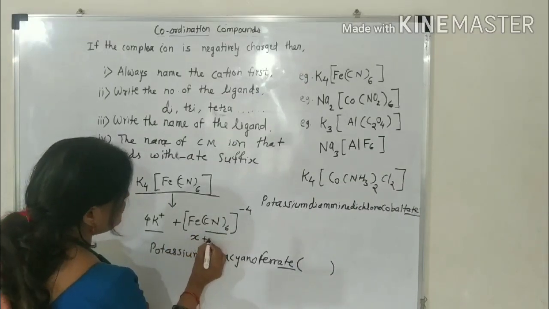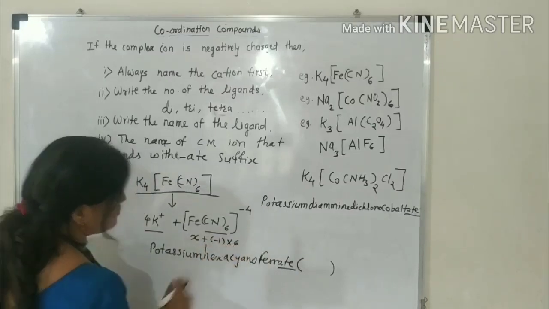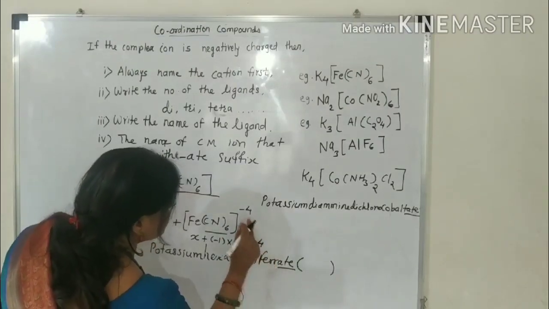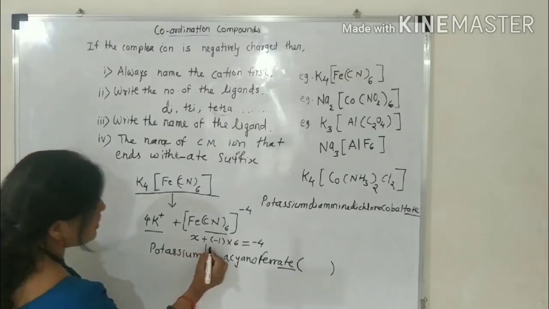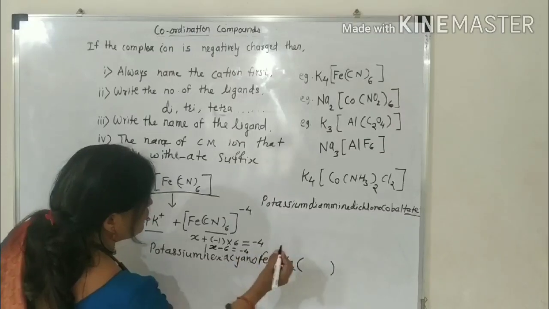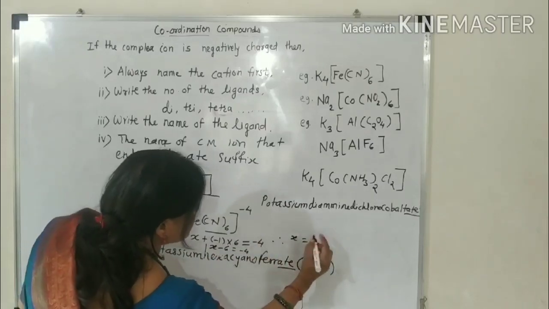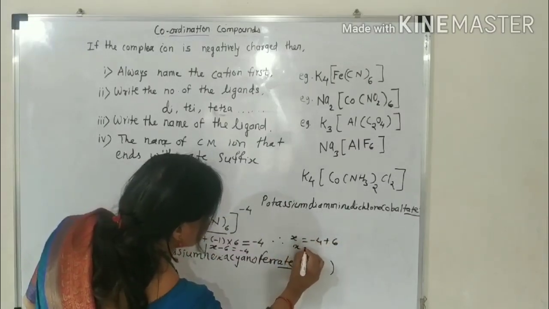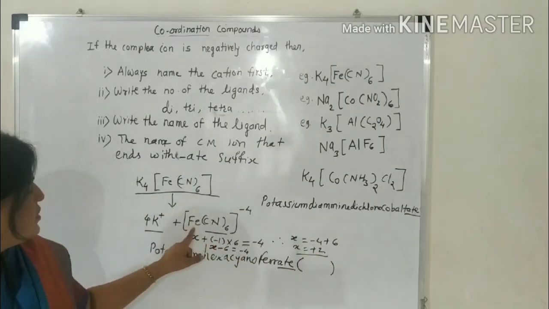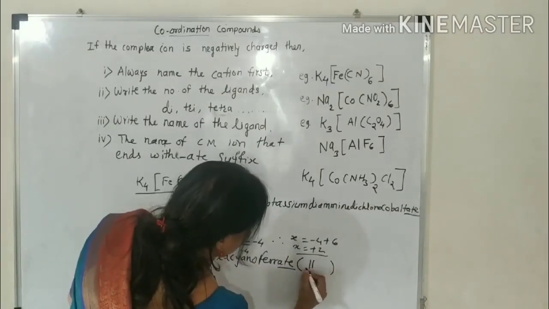Then which is the ligand here? Cyanide. That cyanide carries -1 charge, into 6. Therefore, X + 6 into -1, that is -6, equal to the -4 net charge present on the coordination sphere. Then again here X equals this -6 becomes here +6. Okay, X is equal to +2. Therefore, second will be the oxidation state of this ferrous. Therefore, here second in a Roman.